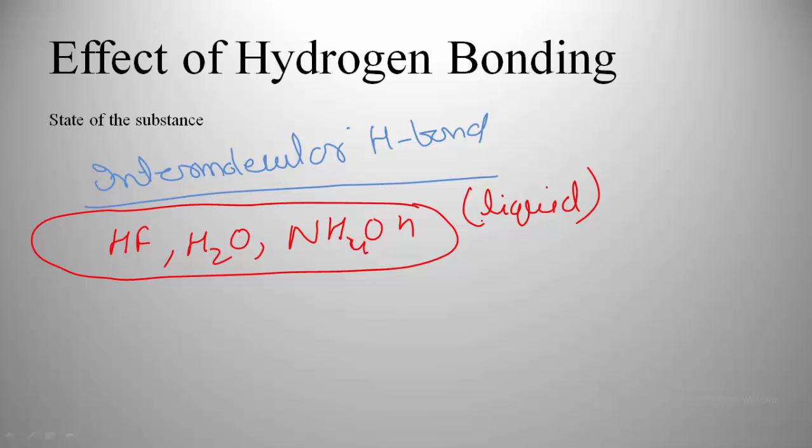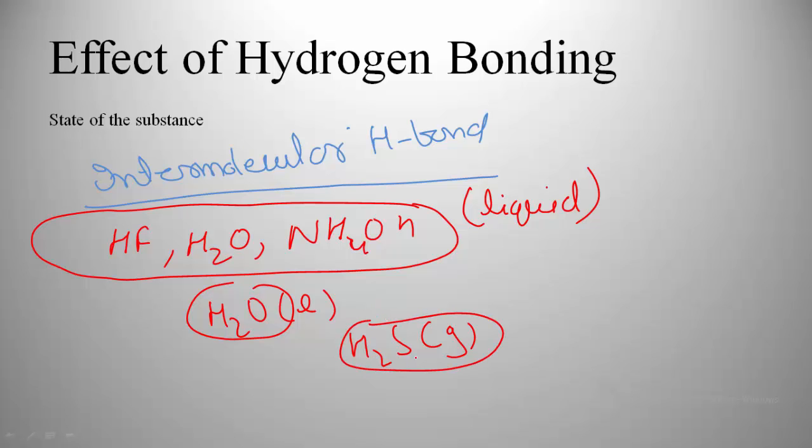Otherwise, it would be gas. Just like H2O is liquid, but H2S is gas, because there is hydrogen bonding in water but not in H2S, although oxygen and sulfur are of the same group.